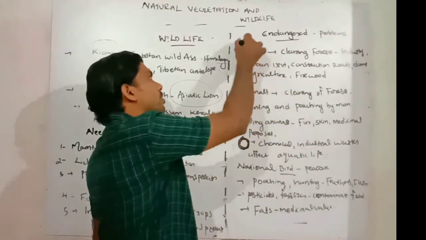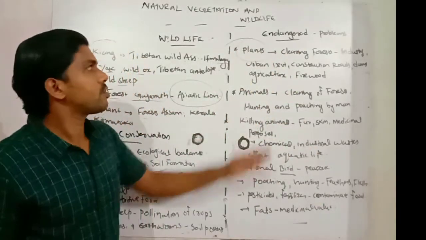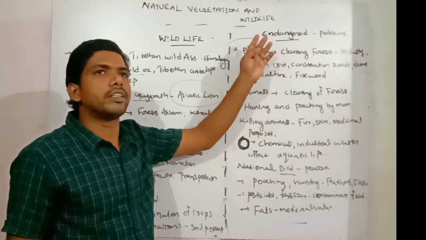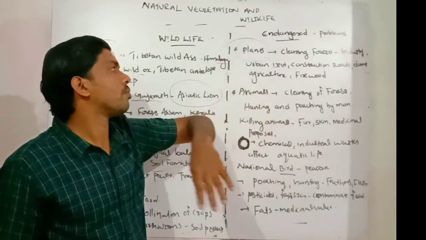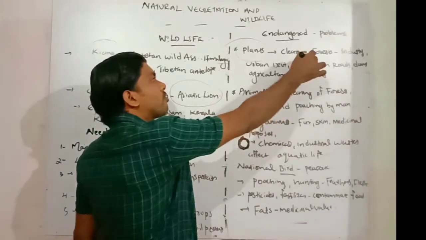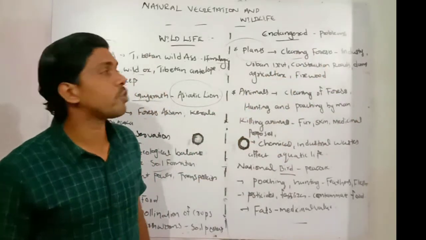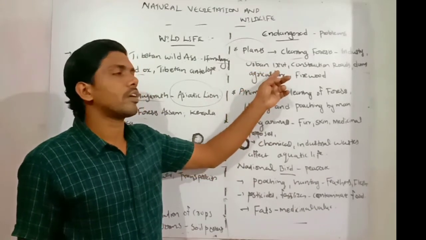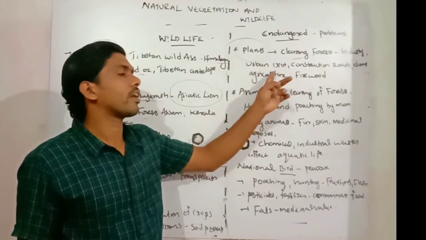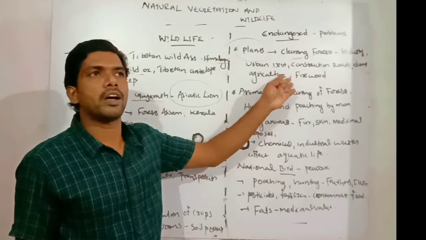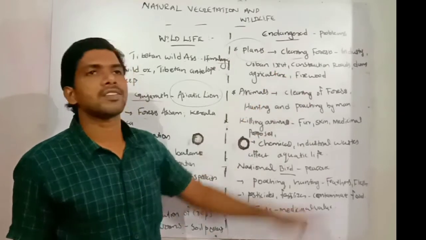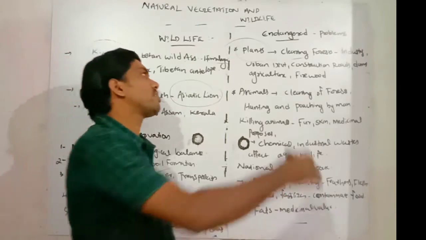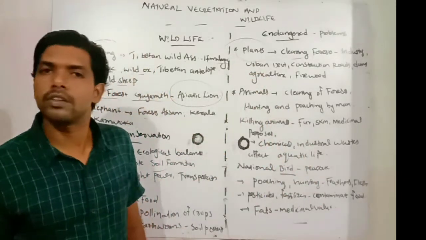First one, connecting with the plants. How are plants endangered, or their numbers going down? Because of the clearing of forests by greedy human beings, mainly for industrial expansion, urban development, construction of roads and dams, and agricultural expansion. And in some areas nearby the forest, people also collect wood for firewood. So these are the reasons why plants are facing endangered issues.